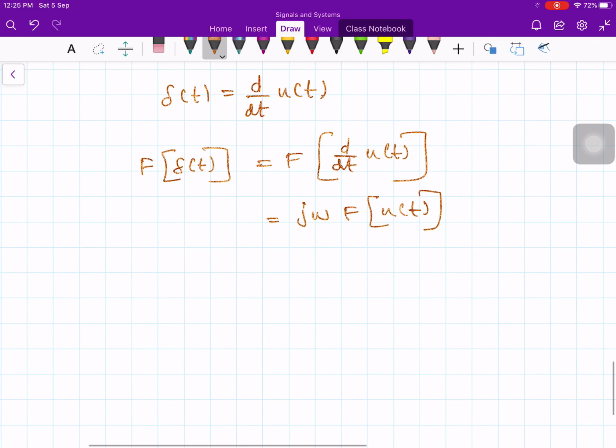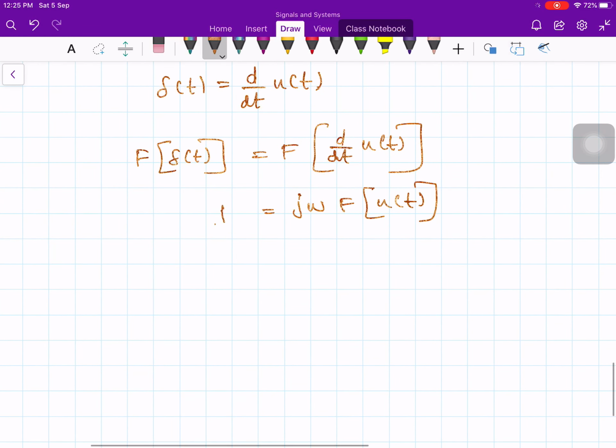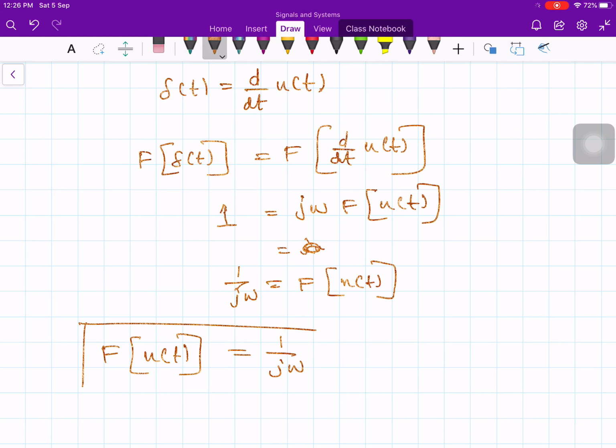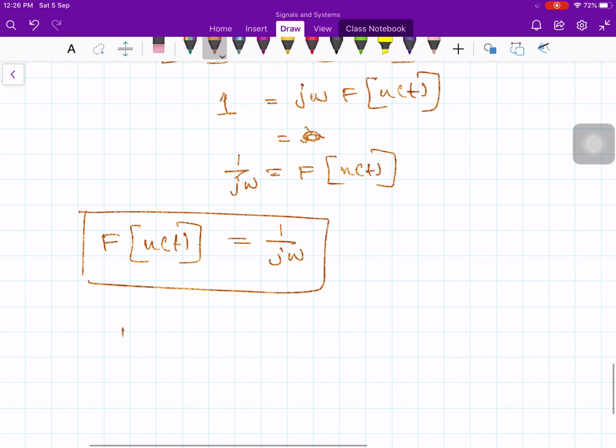Okay. So, on the left hand side, the Fourier transform of del of t is 1. On the right hand side, it is j omega times the Fourier transform of u of t. So, if you rearrange this, 1 over j omega is equal to the Fourier transform of u of t. So, the Fourier transform of u of t is equal to 1 over j omega. But just now we found the Fourier transform of u of t is equal to pi times del of omega plus 1 over j omega.